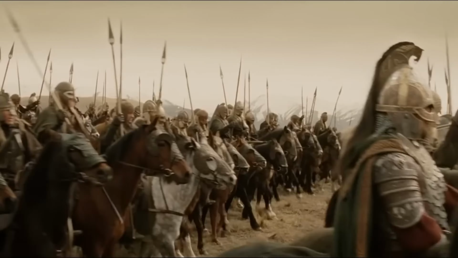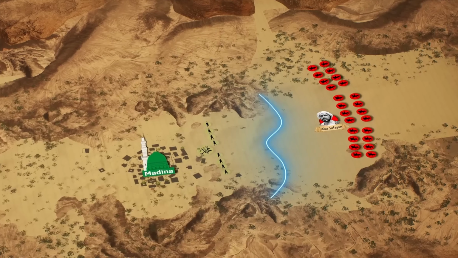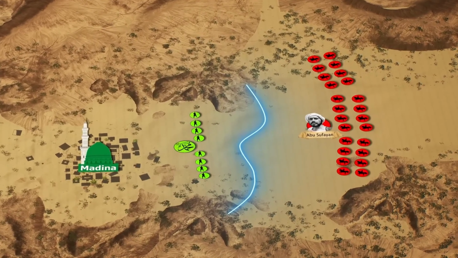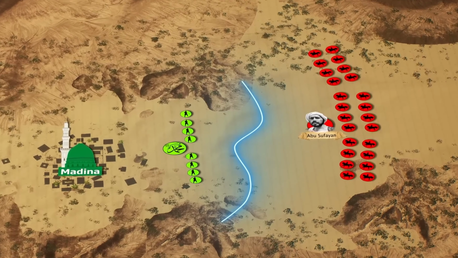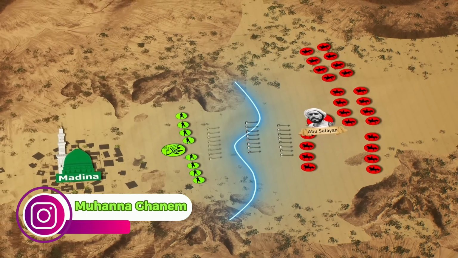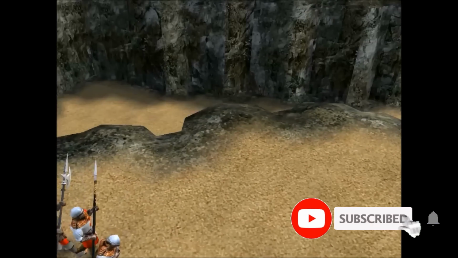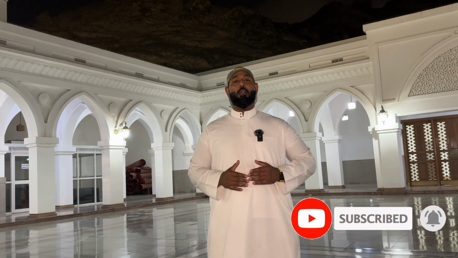Now on the day of battle, 10,000 mushrikeen of Makkah under the command of Abu Sufyan came to the battleground. They thought there were only 3,000 Muslims, so they would easily win, because one-on-one they were easily going to win. But the mushrikeen of Makkah and the 10,000 army were shocked when they saw a trench between them. It was so difficult for them because whenever they tried to cross the trench, the Muslim archers would kill them. The battle went on for a few days, and it was difficult for them to win the war.